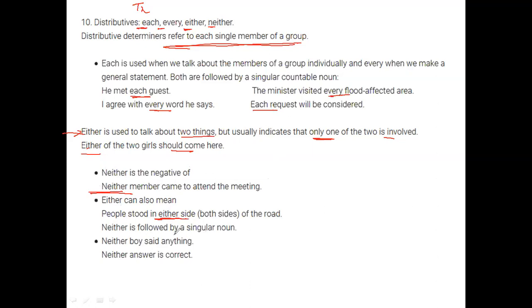Neither is followed by a singular noun. Okay. So neither the boys said anything, neither answer is correct. So a single noun can also be followed with this particular determiner.